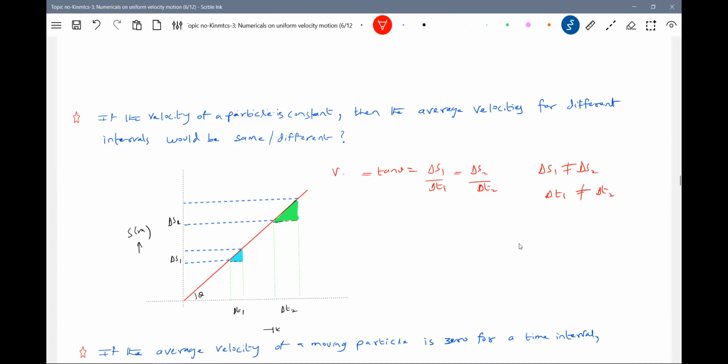And this should be equal to what? The average speed, which is also equal to the instantaneous speed. In uniform velocity motion, for different intervals of time you take, the corresponding displacements will definitely be different, but the ratio of displacement to time taken will be the same. So will this be same or different? So what we should say: same. I'll strike it out.